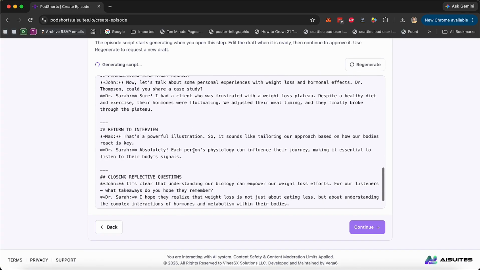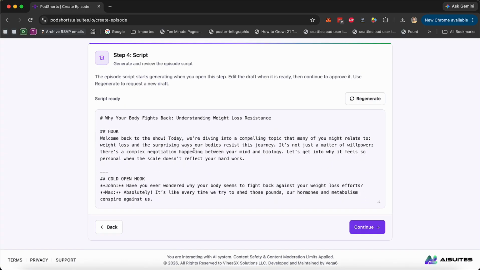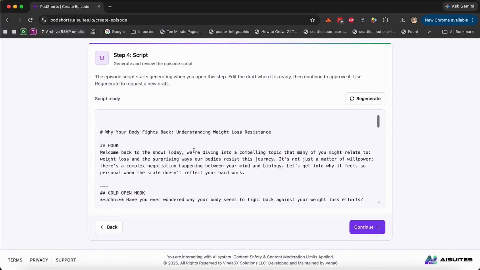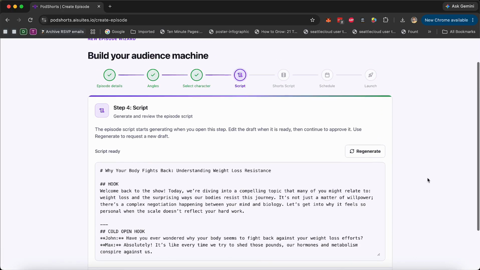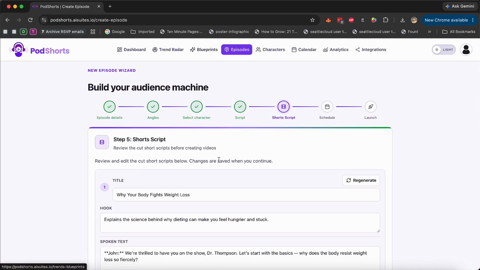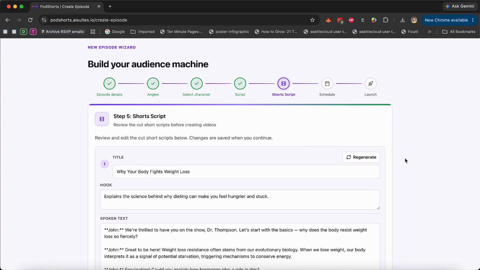So he's writing all the script. Again, you can customize and change the script in whatever format you want. If you don't like the script, you can regenerate it, but we're just going to go ahead with this because this is really, really well-written script based on the blueprint, the DNA of a trending podcast that we created.